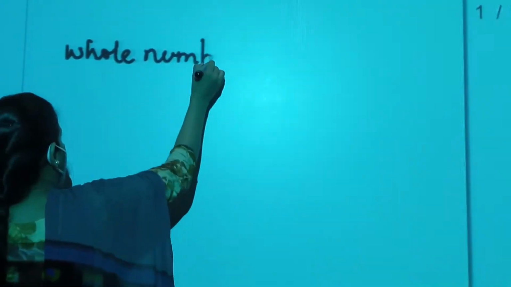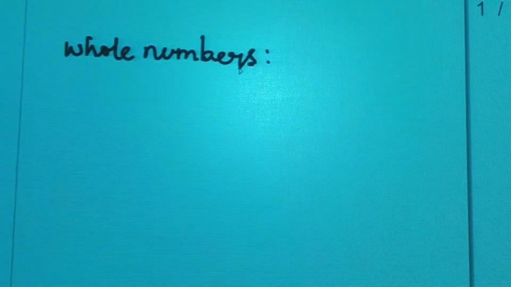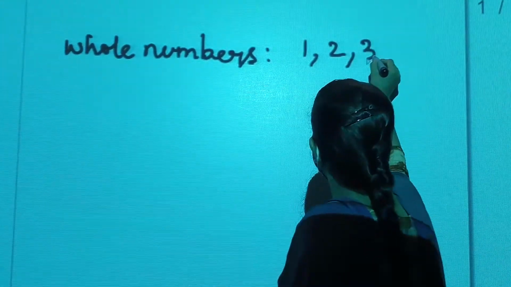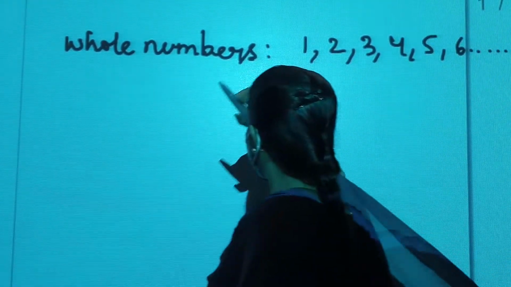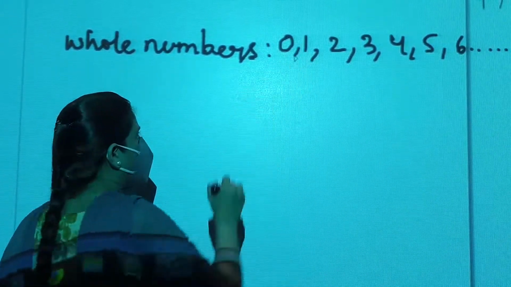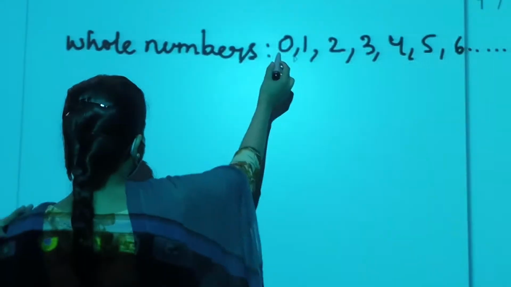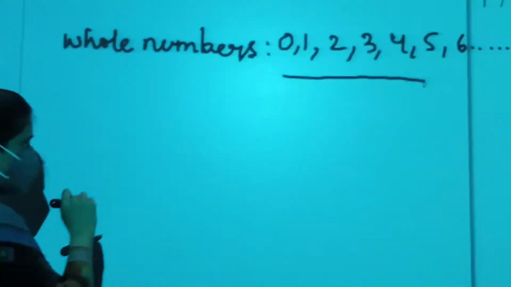Whole numbers mean all those natural numbers that we know, starting from 1, counting numbers 1, 2, 3, 4, 5, 6 and so on. All these natural numbers including 0 are called whole numbers. What are whole numbers, students? All the natural numbers including 0 are called whole numbers.